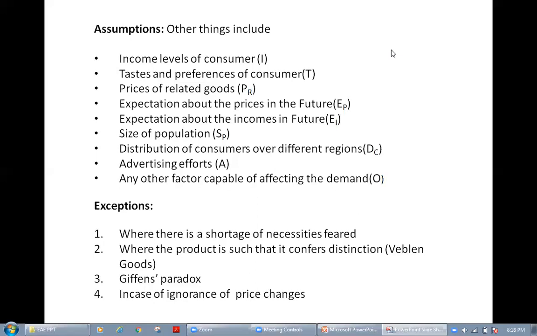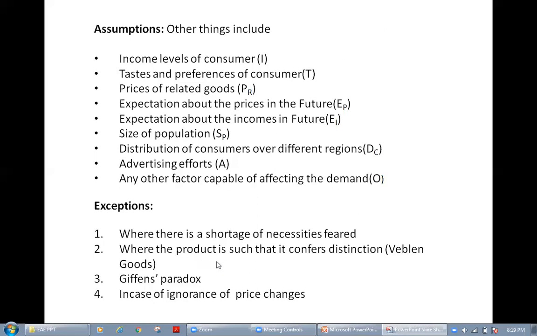Sometimes you might have seen in the northern area, there is scarcity of salt. So at that time, what did they do? Actually, the salt price is around 10 to 30 rupees. But due to the rumors, due to the shortage of salt in the northern area last year, they bought more and more packets of salt at higher prices, 100 rupees a packet, but more quantity also. This is contradicting the law, more quantity and at higher rate they are purchasing.